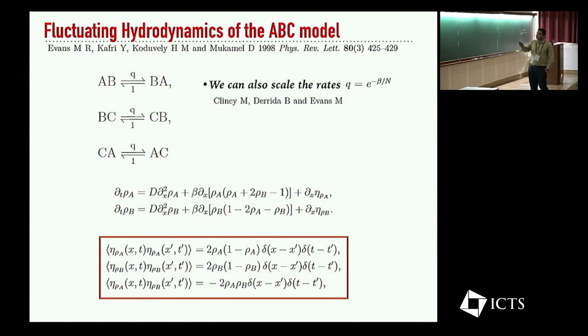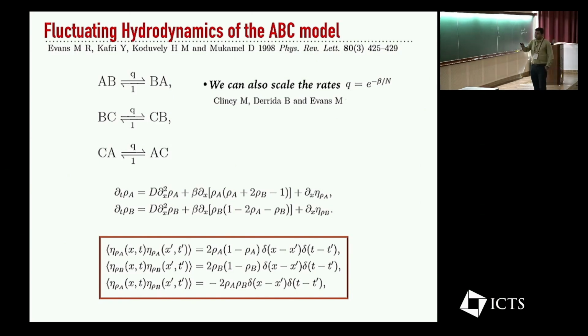So this fluctuating hydrodynamics of the ABC model can also be done, which we have done, and which has also been done by other authors. In this case, you have basically three species of particles, A, B, and C, and they are biased to move using these rules. So if an A is to the left of a B, it exchanges with some preferential rate q, and similarly with B and C, and C and A.